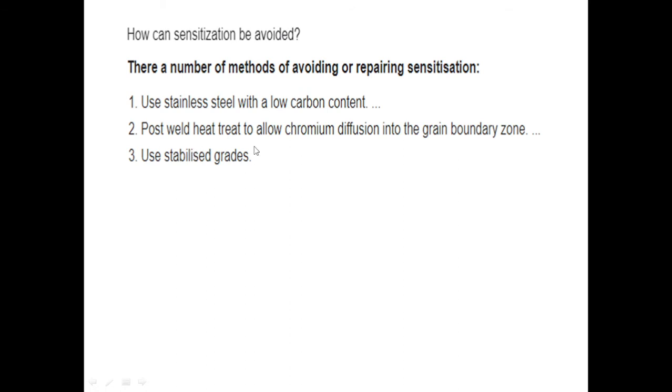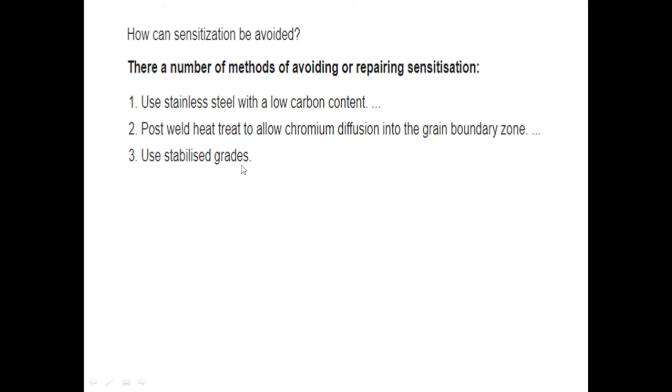Post weld heat treatment allows chromium diffusion into the grain boundary zone. As we discussed the different types of post weld heat treatment and their uses, post weld heat treatment allows chromium to diffuse into the grain boundary zone. The chromium diffusion will happen at the grain boundary zone to avoid sensitization.